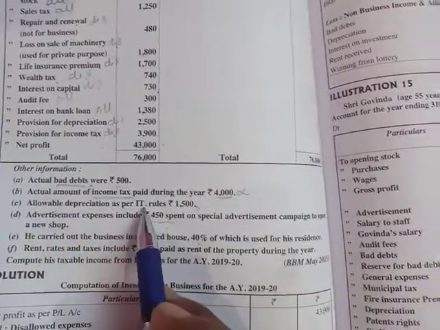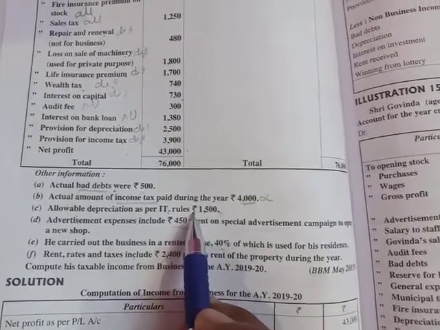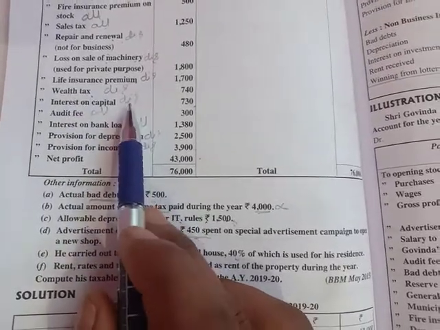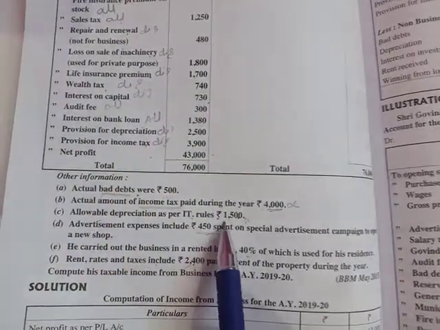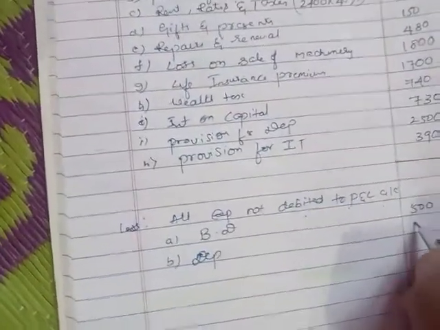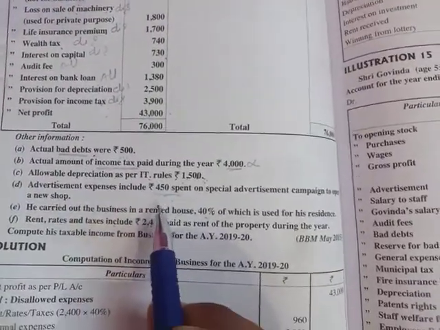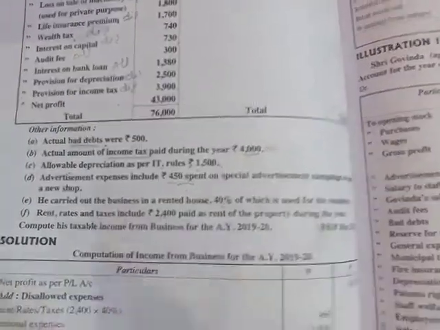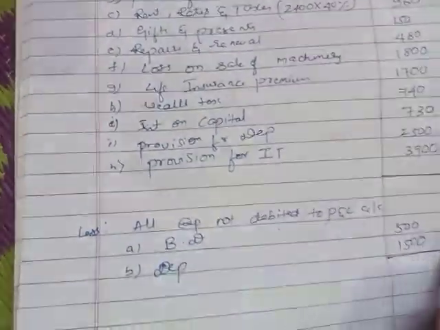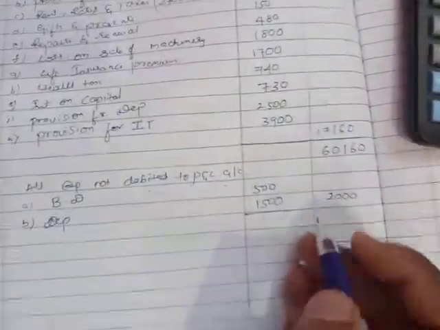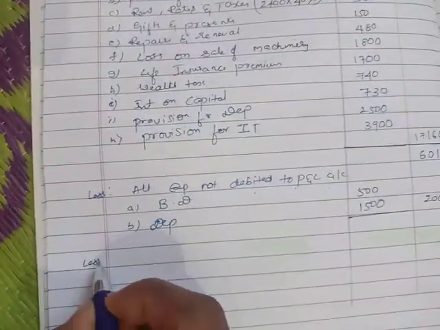Next one, any other items? See, allowable depreciation as per income tax rules. It is allowable, right? So 1,500 is not debited to profit and loss. If you debited it anywhere, that is not considered, but since it is given in the adjustment, we need to consider allowable depreciation. How much is given in the adjustment? 1,500. Any other allowable expenses not debited to profit and loss account? No, right? Only that. So the total is 2,000.